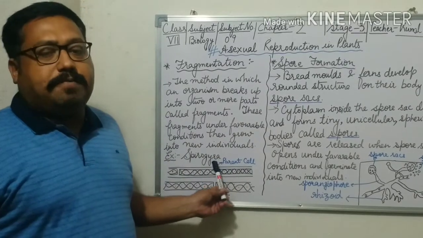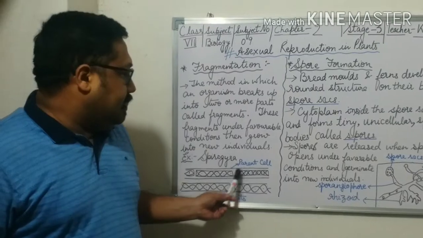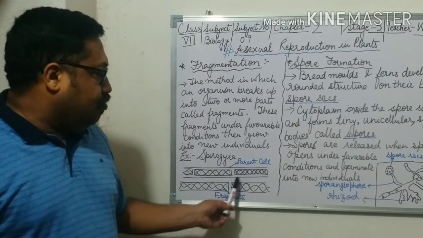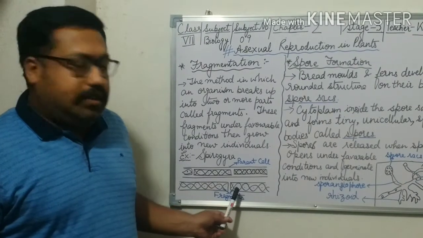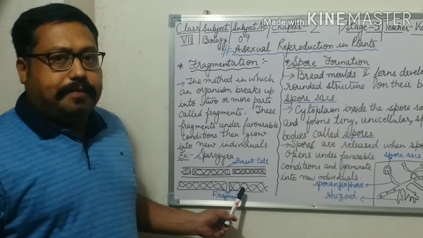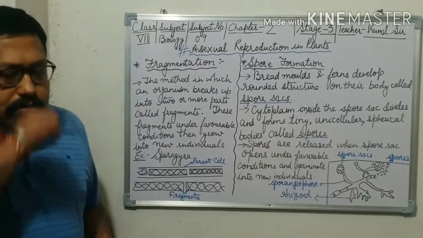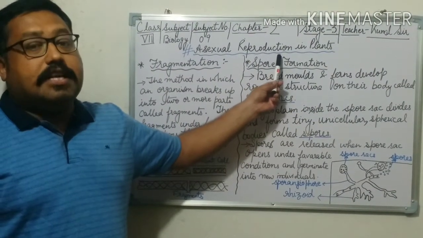An example can be Spirogyra. Here you can see in the diagram, this is the parent cell, and it is divided into two parts. These are called fragments. So these fragments develop as new individuals. The second method of asexual reproduction is spore formation.